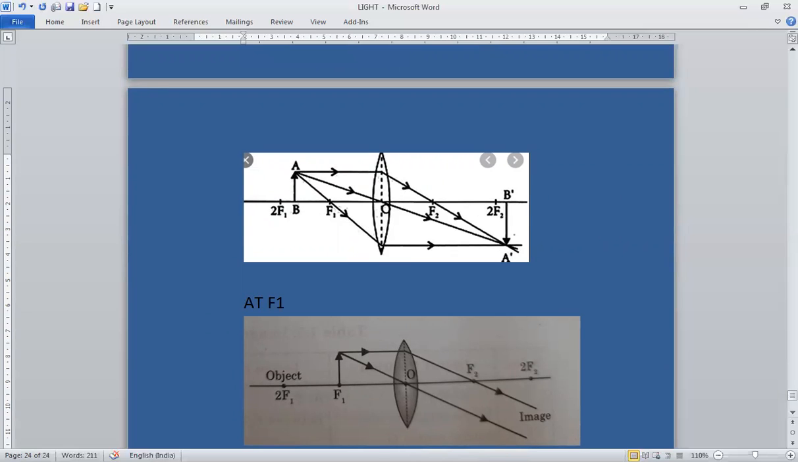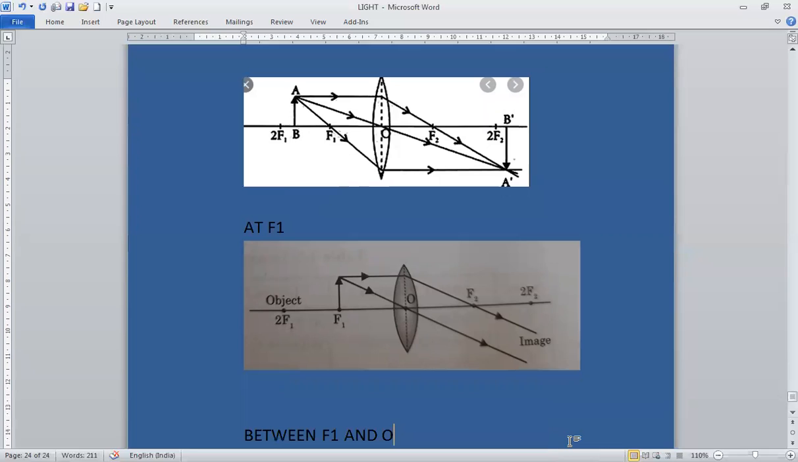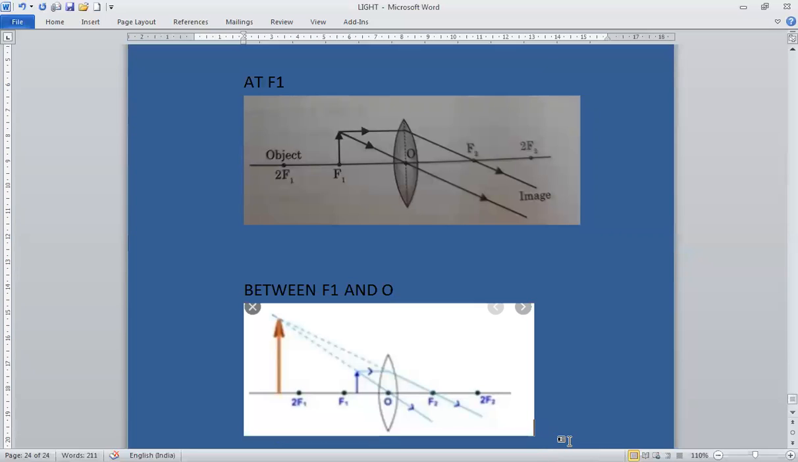Now, the object is placed at focus. Object at focus. A ray of light passing parallel to the principal axis will pass through this focus, and a ray through the optical center goes undeviated. The image will be formed at infinity. It is much larger than the object, and again it is real and inverted.